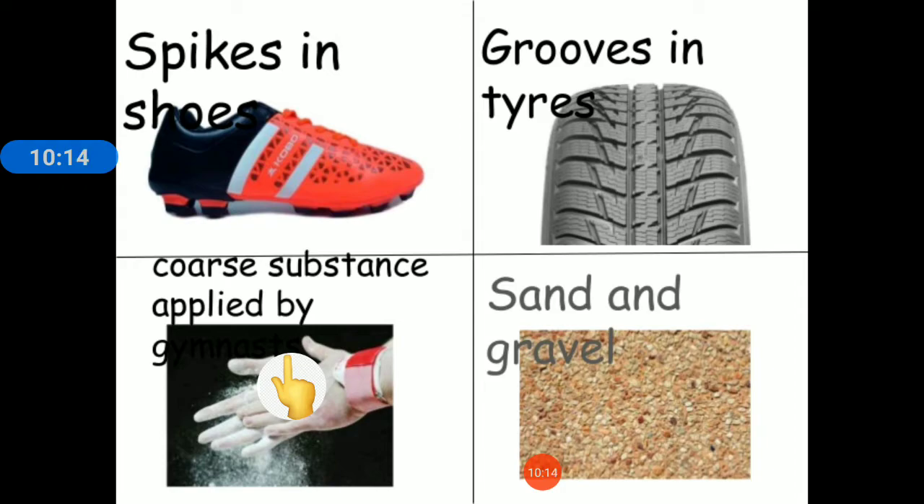On the other hand, when we want to reduce friction, what we do is we try to make the surface smoother by oiling it, polishing it, converting sliding friction into rolling friction. So keep in mind, whenever we have to reduce friction, we try to smoothen the two surfaces in contact, and when we have to increase friction, we try to roughen the surfaces in contact.